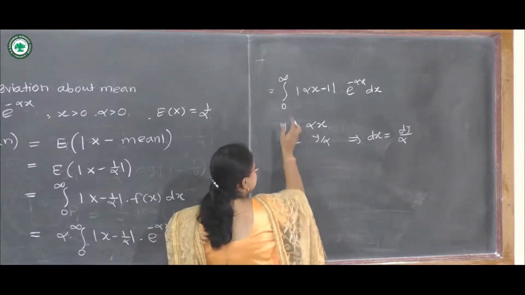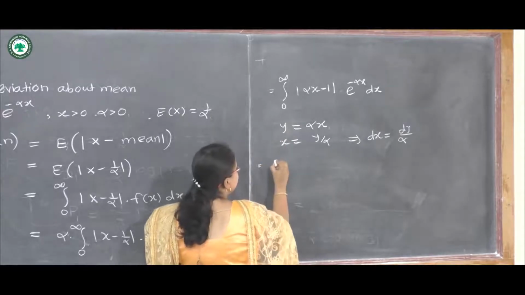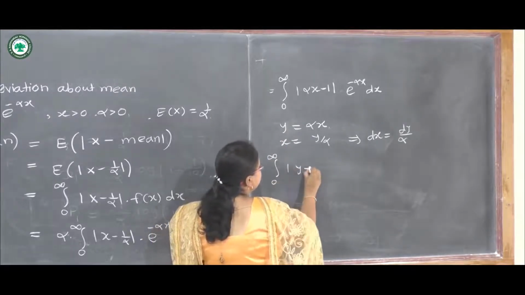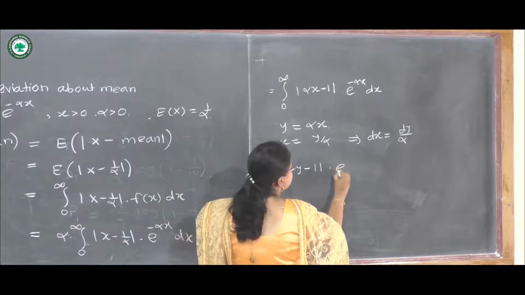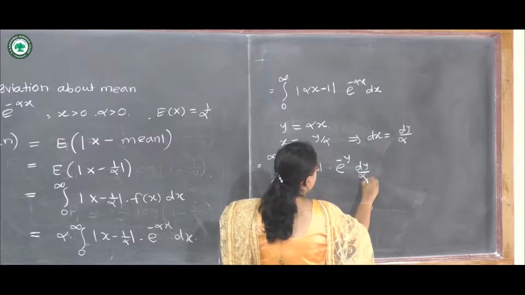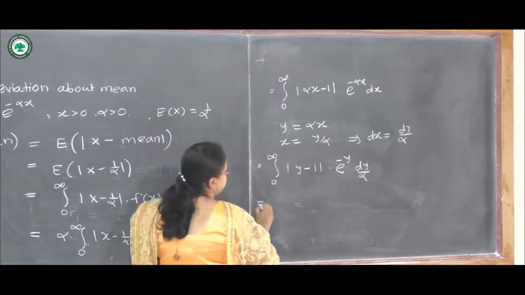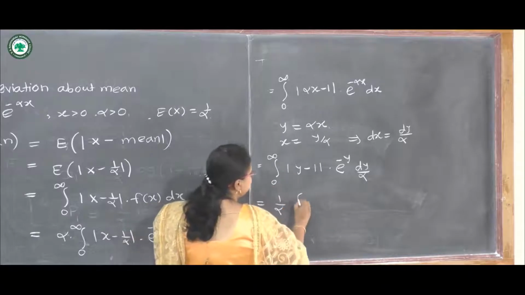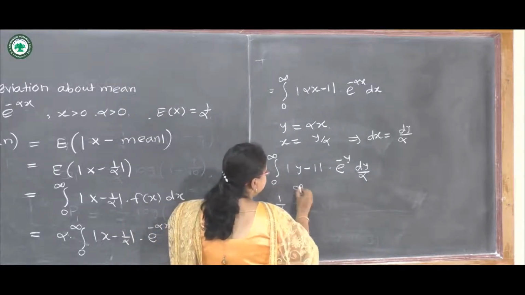So let us make the substitution here. We will get integration from 0 to infinity of modulus of y minus 1 into e raised to minus y dy upon alpha. So 1 upon alpha will come outside the integration from 0 to infinity.